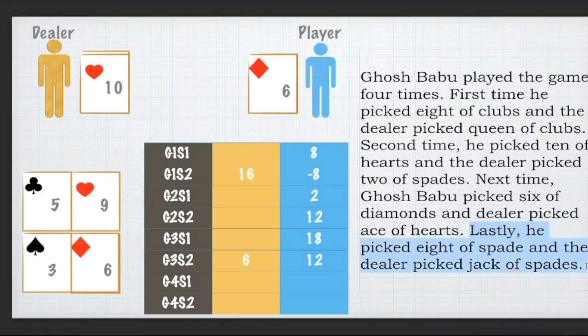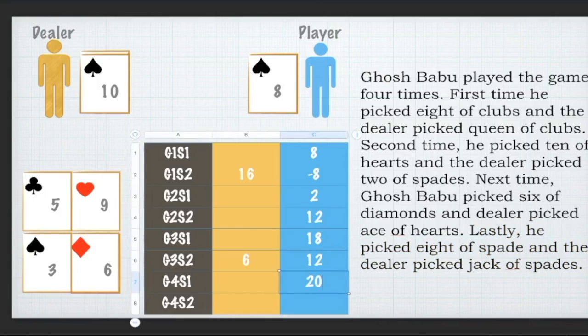Lastly, he picked an 8 of spades and the dealer picked a jack of spades. So last game, the player picked up an 8, so he will get paid 8 in the first step. So his new total finally will be 20. But this time again the dealer has picked up a card from the same suit. That means the player will have to pay double this amount back to the dealer. So 16 will go to the dealer and the player overall will be left with 4 rupees.